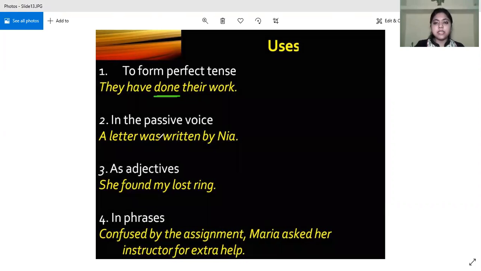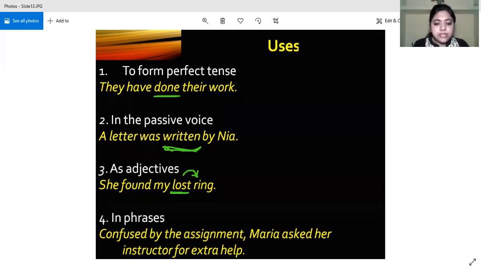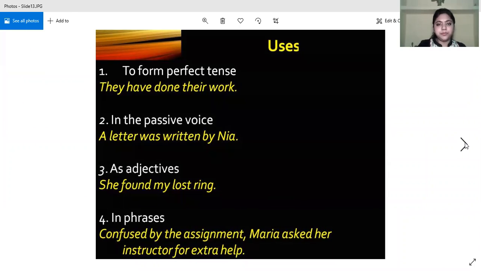Then in the passive voice, we always write the third form of the verb. A letter was written by Nia, so written is the third form of the verb, which is the past participle. As an adjective: she found my lost ring. It is used as an adjective. What type of ring? Lost ring, the ring which I lost. And in phrases: confused by the assignment, Maria asked her instructor for extra help. So in all such cases, we use the past participle.